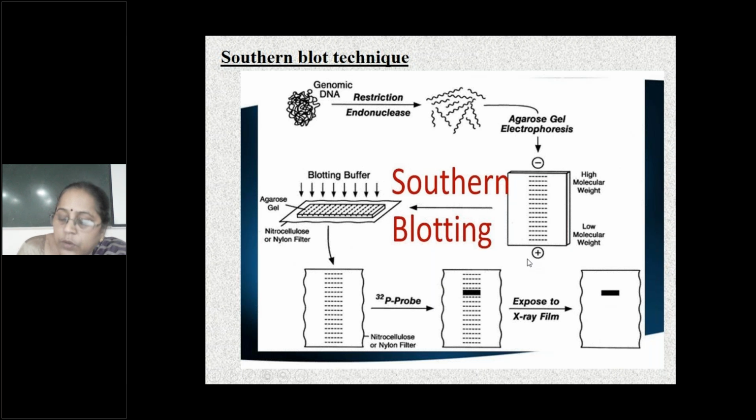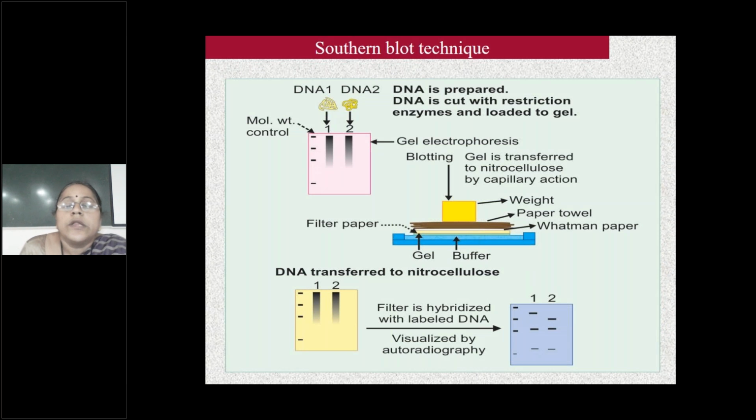Okay, I'll show you the slide. Same procedure. DNA electrophoresis is done. After electrophoresis, it is absorbed into the nitrocellulose filter paper. Then the probe is attached and autoradiography is done. So these genes will be visualized by autoradiography only.